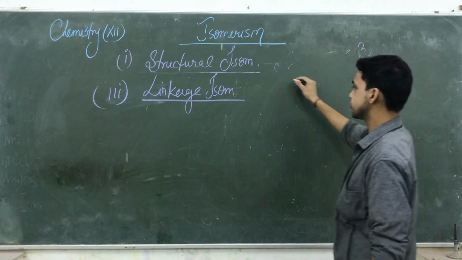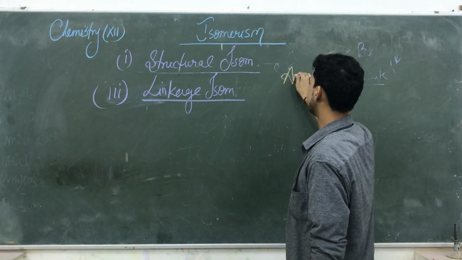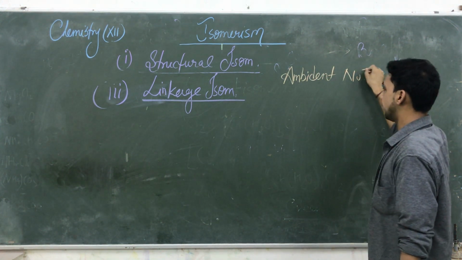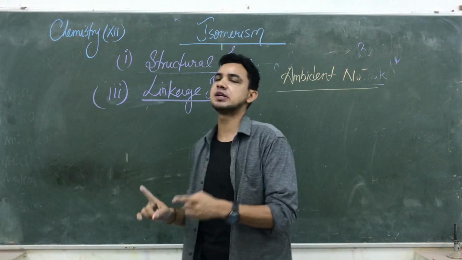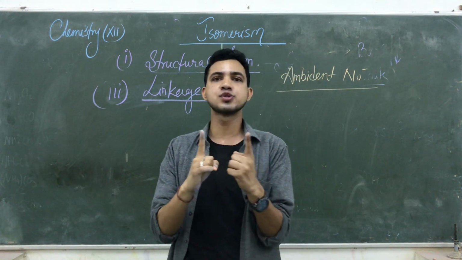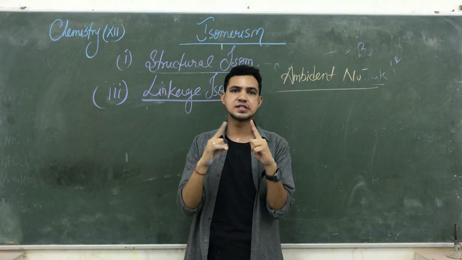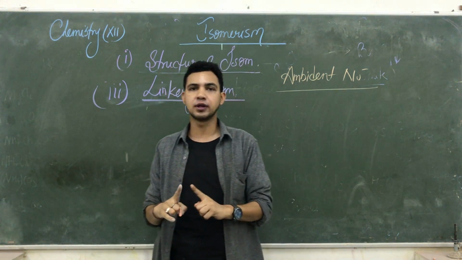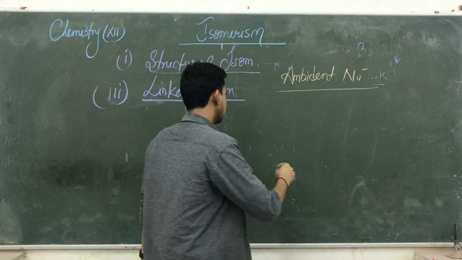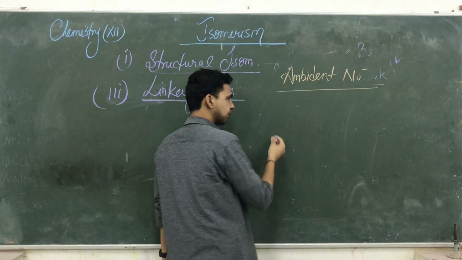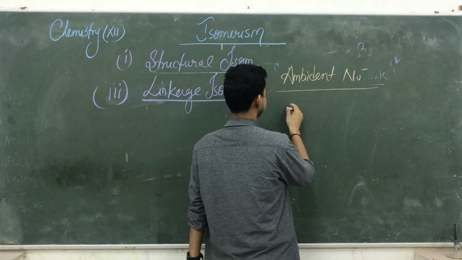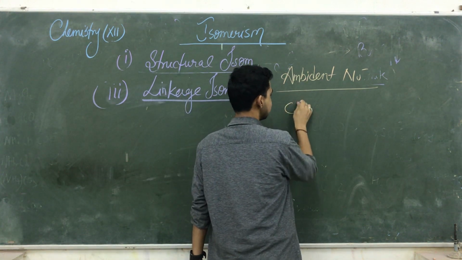I'm just introducing you to the ambident nucleophile. You know the ambident nucleophile. Ambident nucleophile means a nucleophile having two attacking sites. एक ही nucleophile में दो sides से attack करने की जो possibilities होती है, that is known as an ambident nucleophile. Okay, just giving you an example. We have an example, thiocyanate and isothiocyanate.